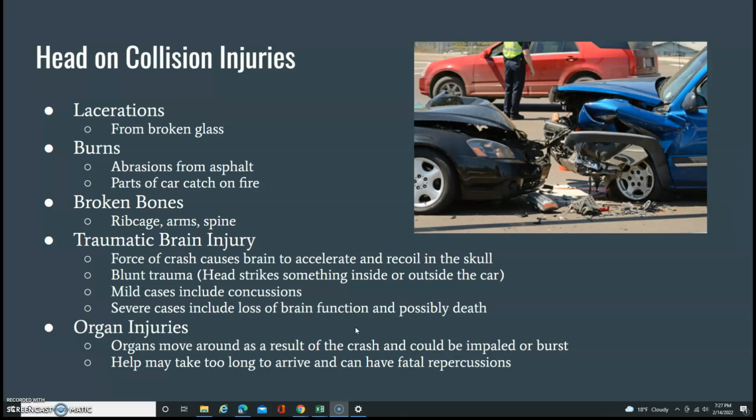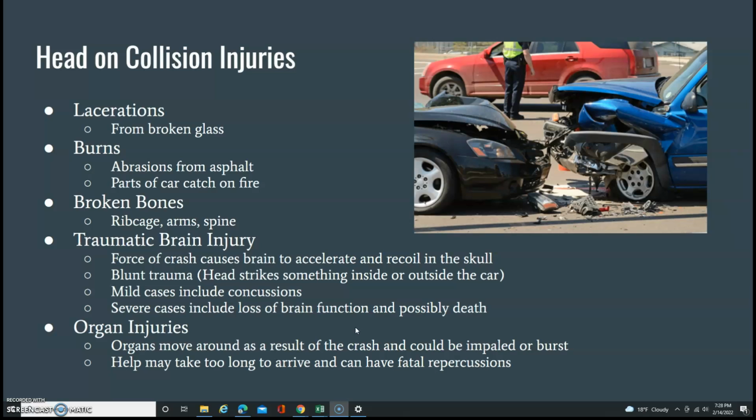First, we're going to start off with head-on collision injuries, which include lacerations, burns, broken bones, traumatic brain injury, and organ injuries. Lacerations are caused from broken glass. Burns are caused from abrasions from the asphalt on the road if a driver is thrown out or if parts of the car catch on fire.